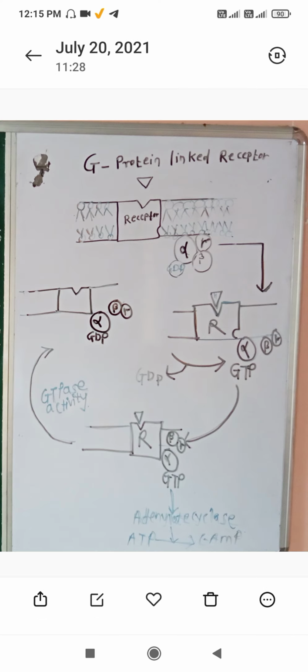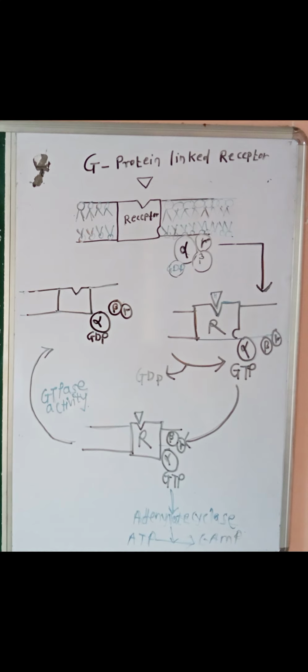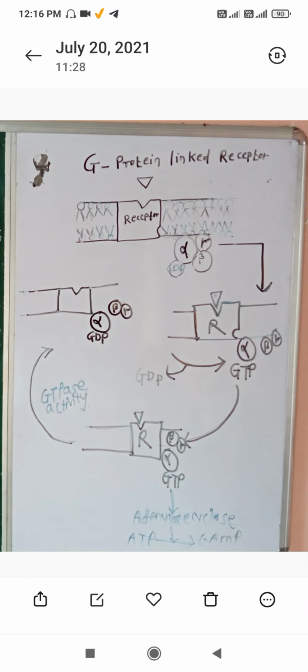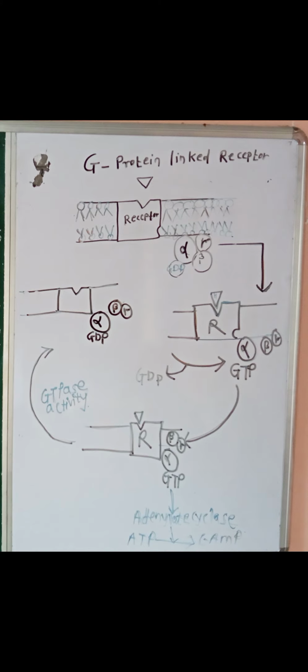In the case of glycogen metabolism or glycogen catabolism, if the signaling molecule or ligand is a hormone like glucagon or epinephrine, it is responsible for activation of the enzyme glycogen phosphorylase, which breaks down the glycogen units into glucose, and this glucose is made available as a source of carbon and energy. To do this activation of glycogen phosphorylase, when the hormone or ligand molecule binds with the G protein linked receptor, the resting state alpha GDP subunit is converted to alpha GTP by exchange, and the GDP is released. Now this alpha GTP activates the membrane-bound enzyme adenylate cyclase.